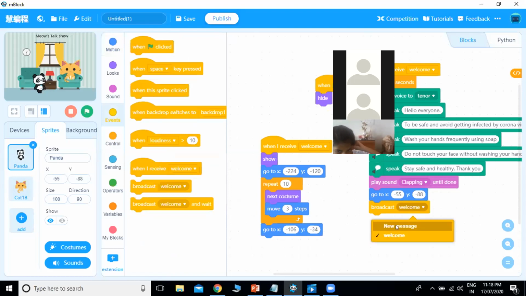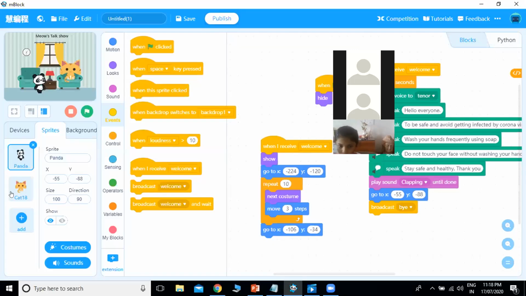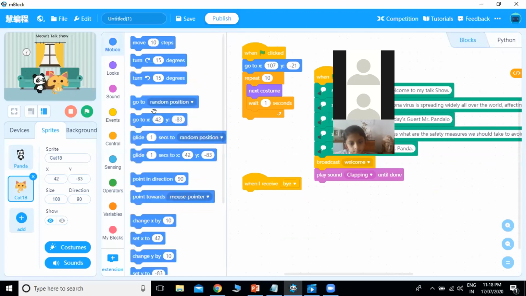So we'll add one more message, bye, and we will go to cat. As soon as cat receives the bye message, she will also go to this position to say bye to Panda. So we'll select and go to this position.